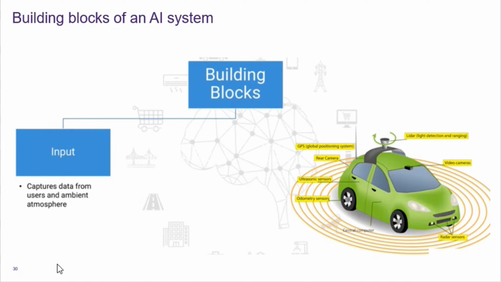Hence, the first component of any artificial intelligence system is the way it captures the input in the system. This could include various sensors that I have shown you in the above diagram. The sensors could be a camera, GPS locations, or user inputs from mobile apps, etc. In order to select the right input, you need to think about what data you need to capture, how frequently you need to capture it, how fast this data would flow, or what the best ways to capture this data could be.